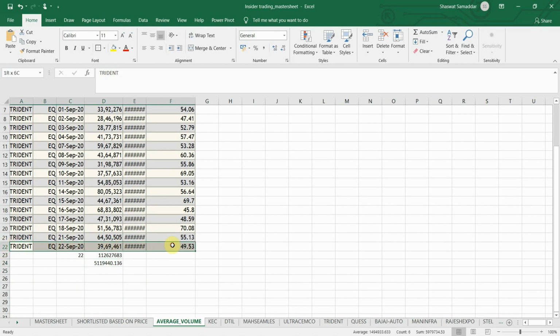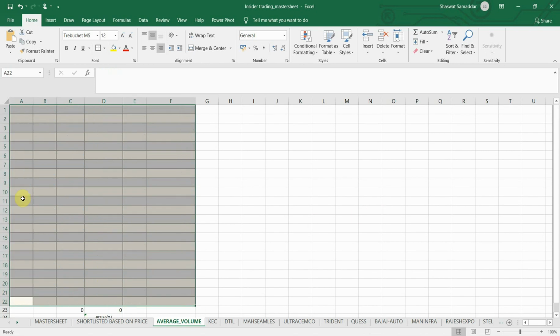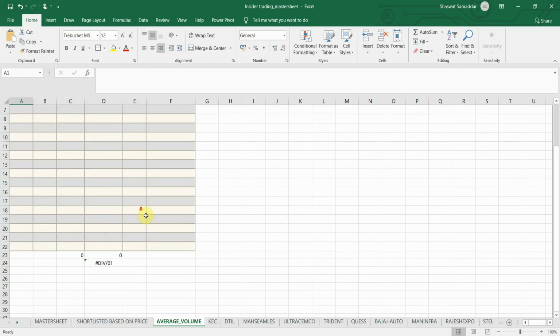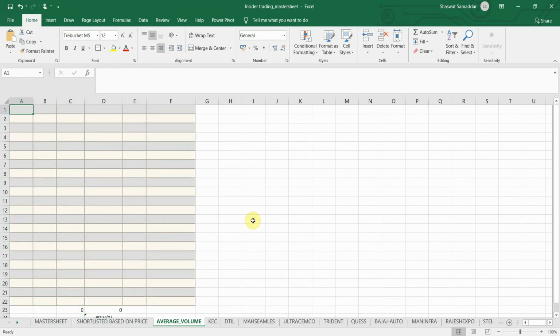Okay, so let me just quickly delete this. Again, it's a very flexible number, as I said, I take into consideration that the average traded volume should be at least 1.5 lakhs or 2 lakhs in some cases. You can always alter that. Even I myself sometimes violate my rule. I sometimes trade on the stocks which have the average traded quantity as 80,000 or 90,000. So it's a very flexible number. You can always change it according to your needs or your analysis.